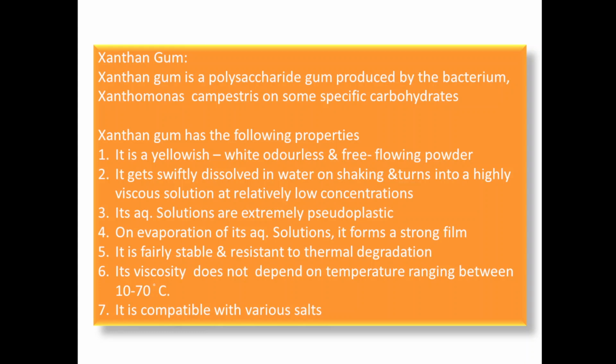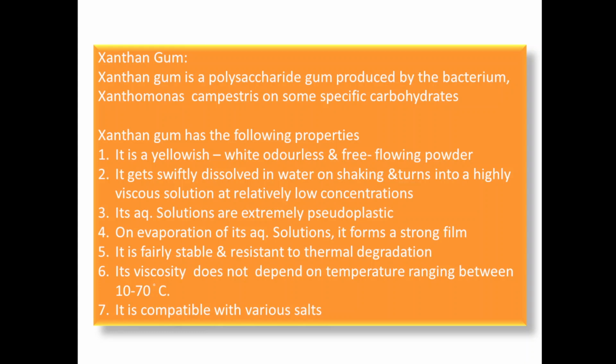Xanthan gum has the following properties. It is a yellowish white, odorless, free flowing powder. It dissolves swiftly in water on shaking and turns into a highly viscous solution at relatively low concentration. Its aqueous solutions are extremely pseudoplastic, meaning viscosity decreases.